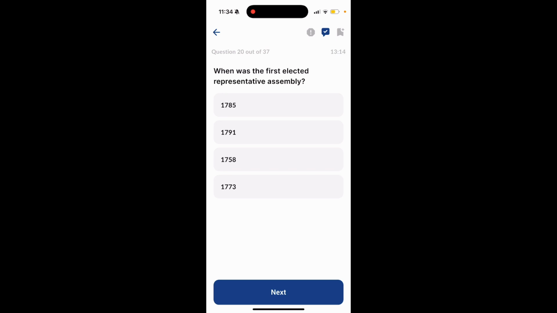When was the first elected representative assembly? 1785, 1791, 1758, 1773. The answer to this question is 1758. The Constitution Act gave both Upper and Lower Canada the right to have elections. True or false? That is true.